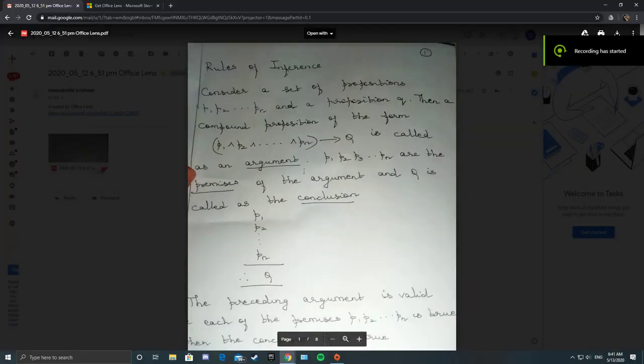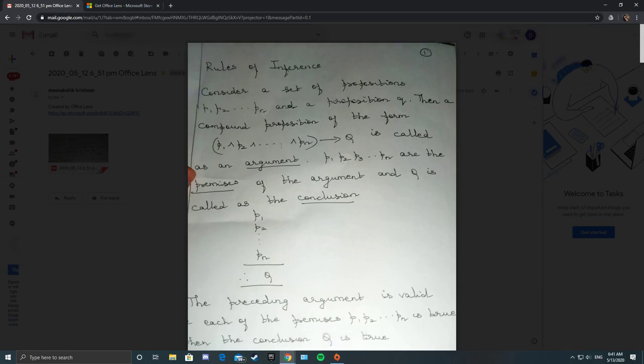Hello students, today I will discuss rules of inference. The rules of inference are for finding whether an argument is valid or not. An argument is a set of propositions with a conclusion.